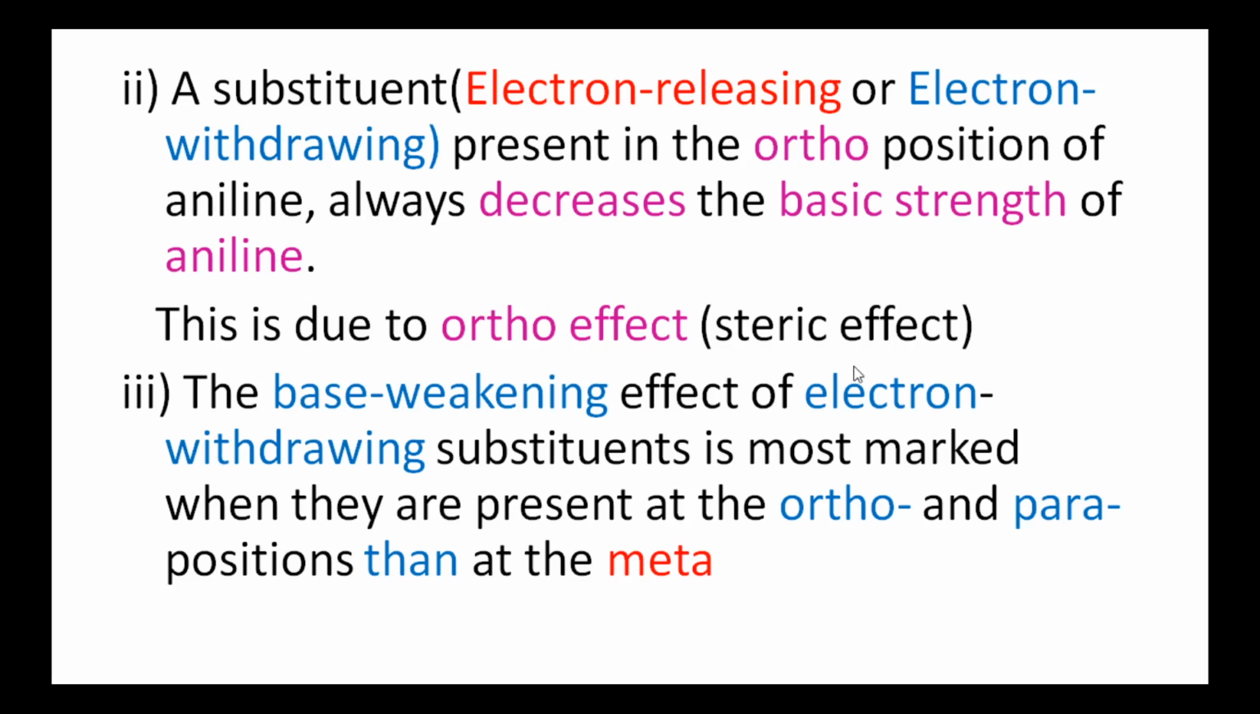Next, third point. The base weakening effect of electron withdrawing substituents is most marked when they are present at the ortho as well as para positions rather than at the meta position. That is, if the electron withdrawing groups are present in the ortho and para positions to the amino group, then there is greater effect, so its basicity decreases more than when they are at the meta position.